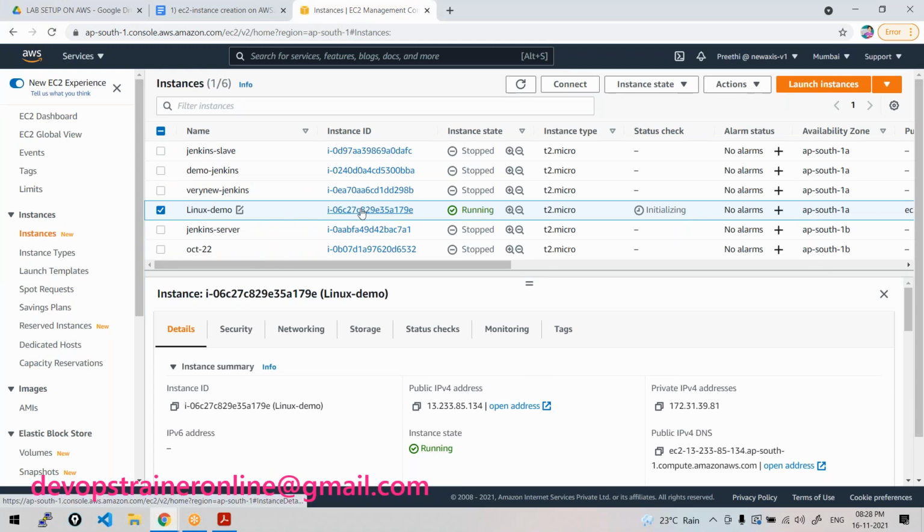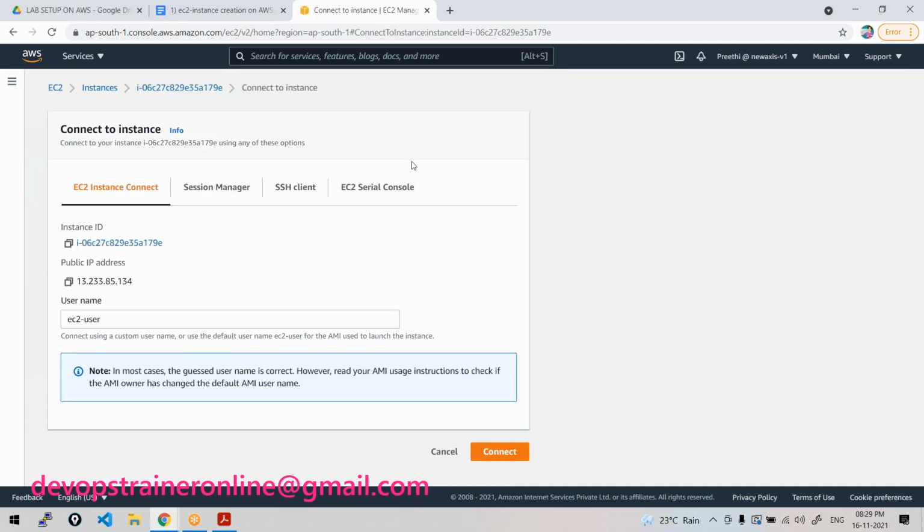So my instance is ready. How to connect to this? There are multiple ways. First I'll show you a quick way to connect. Just select the instance. At the top you will see a connect button. Click that. You will see a tab called EC2 Instance Connect. You can connect to this instance as a quick, browser-based connection. Just go to the tab, click on connect.